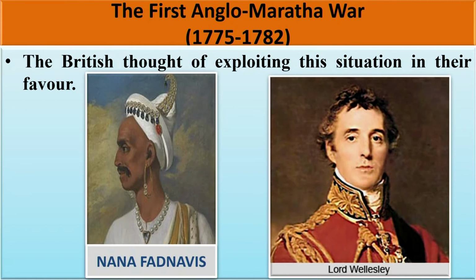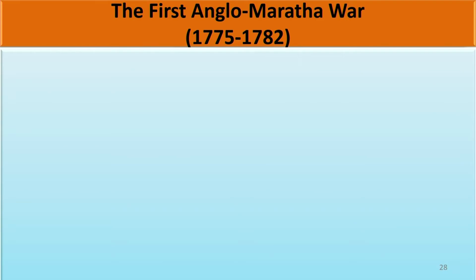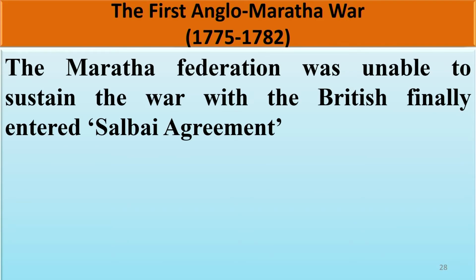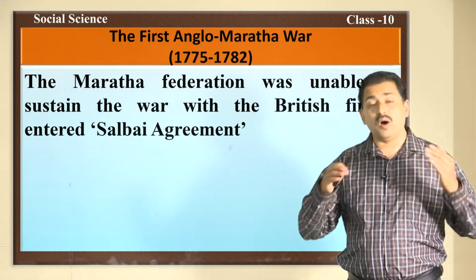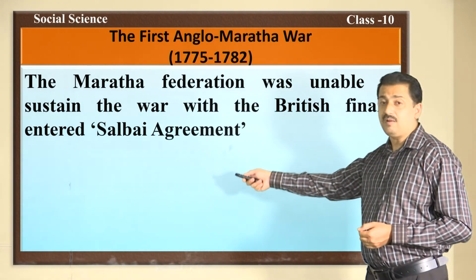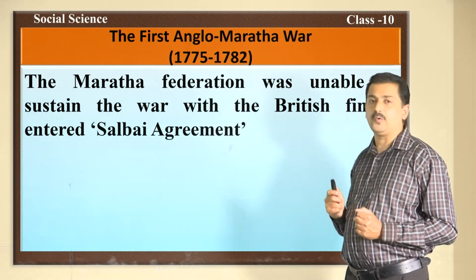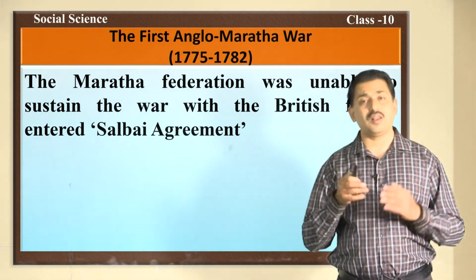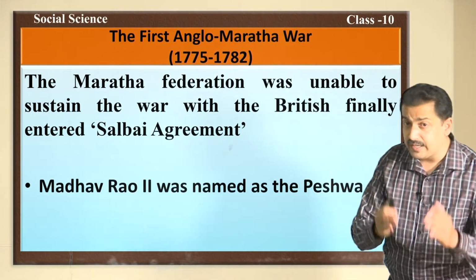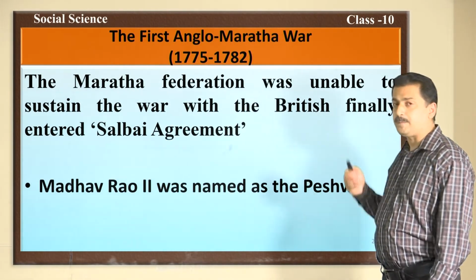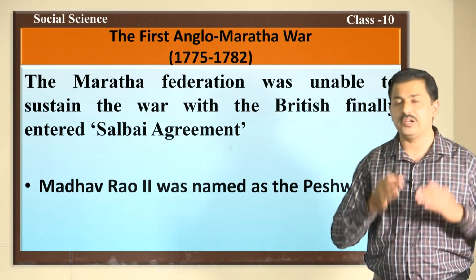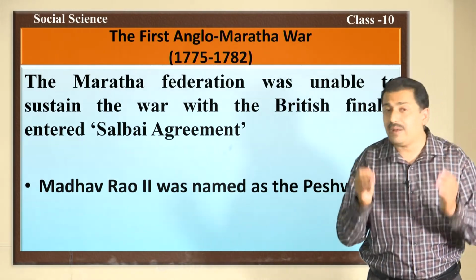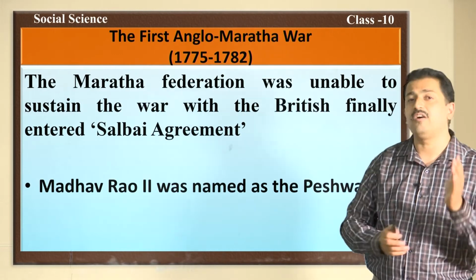The British thought of exploiting this situation in their favor. As a result, the Maratha Federation was unable to sustain the war with the British. Finally, the British won the war in favor of Raghunath Rao and the war ended with the Treaty of Salbai in the year 1782. As per the Treaty of Salbai, Madhavrao II was named as Peshwa, Raghunath Rao was given a pension and the British got certain places in the coastal regions of Maharashtra.